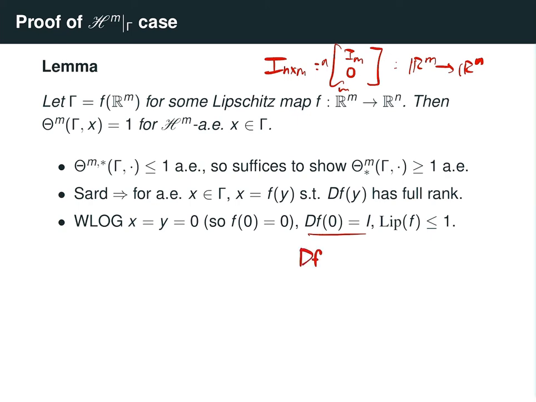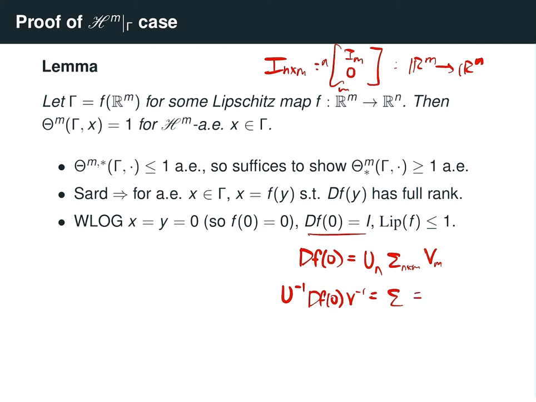Recall that by singular value decomposition, I can write df of 0 as a composition of an orthogonal transformation U on R^n, an n by m diagonal matrix sigma, and an m-dimensional orthogonal transformation V. So if I look at the function f that I get by composing on the left with U inverse and on the right by V inverse, then the derivative at the origin by the chain rule will equal U inverse df at 0 V inverse, and this will equal this diagonal matrix sigma.